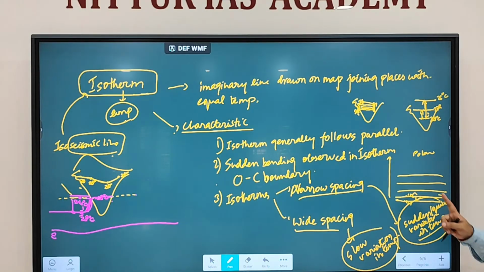The second important thing, sudden bendings are observed in ocean continent boundaries. The third is isotherm narrow spacing and wide spacing. Narrow spacing indicates sudden variation in temperature. Wide spacing indicates slow variation in temperature. Fine.